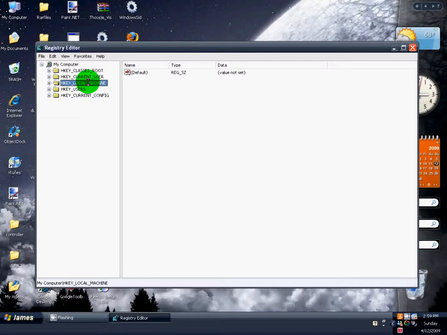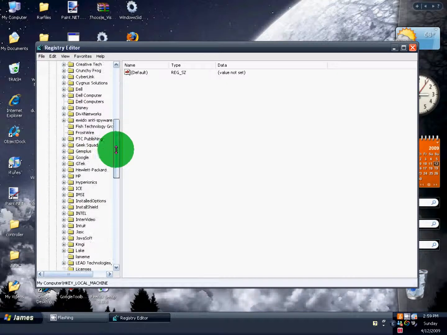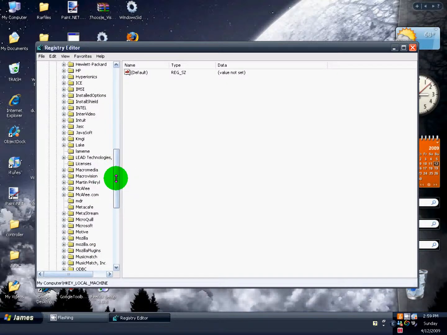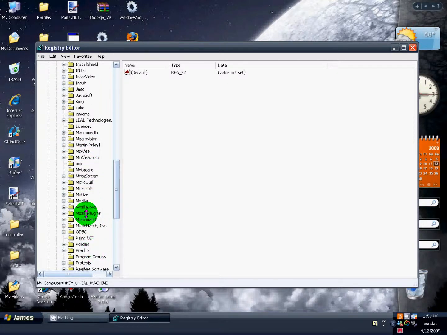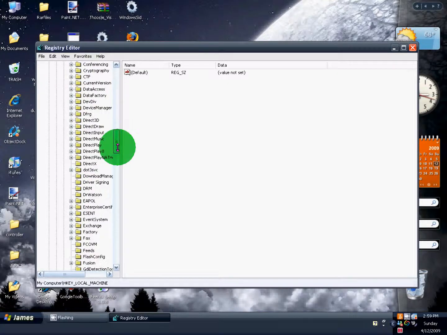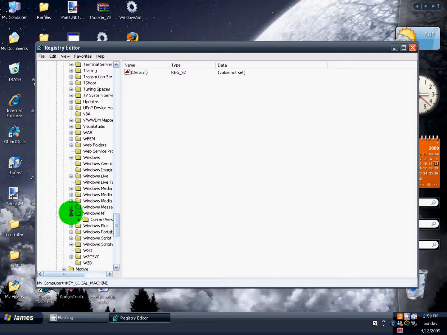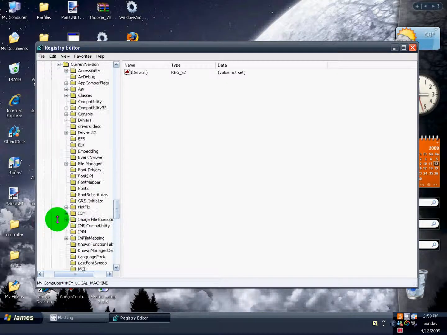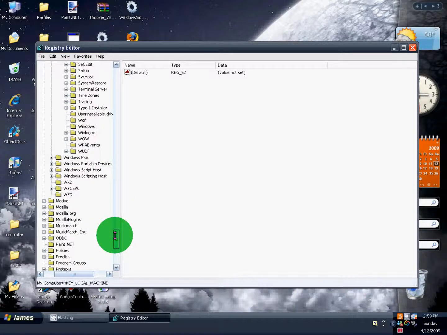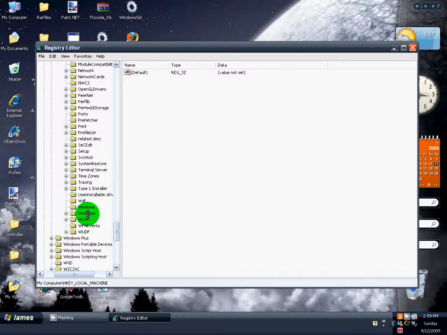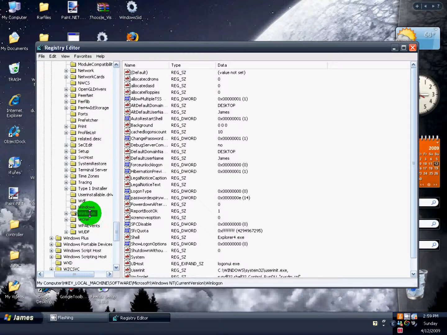So you're gonna go HKEY local machine, expand, software, expand, find Microsoft. Where is it? Microsoft, expand, find Windows NT, expand, current version, yeah. Find Winlogon. Just click that.